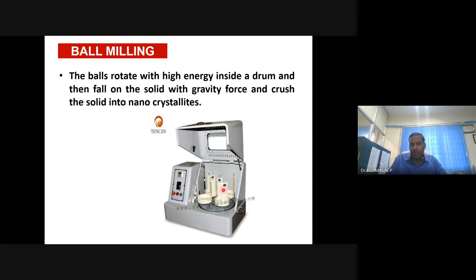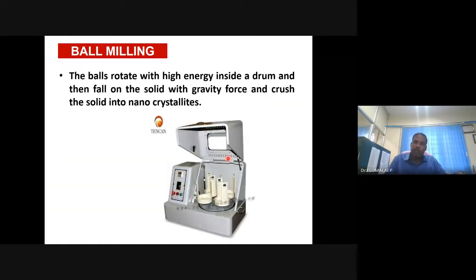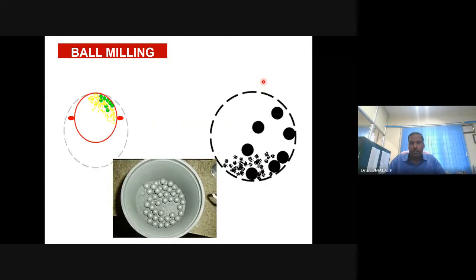Some of you or few of you would have experienced it. There are jars available, depending on the price of the equipment: 2 jars, 3 jars, 4 jars with a certain volume. Inside there are high strength wolfram carbide or tungsten carbide or steel balls, grinding media or grinding balls made up of those things. Even zirconia can also be used. And usually it is held in a container, which we call a drum. How it works? This is how it works.